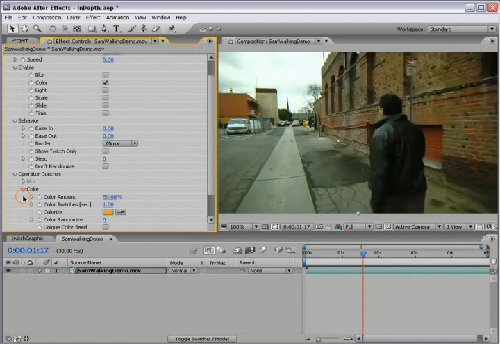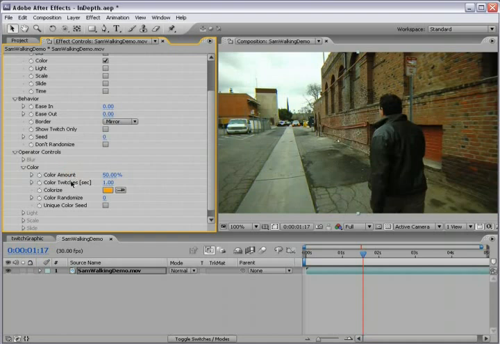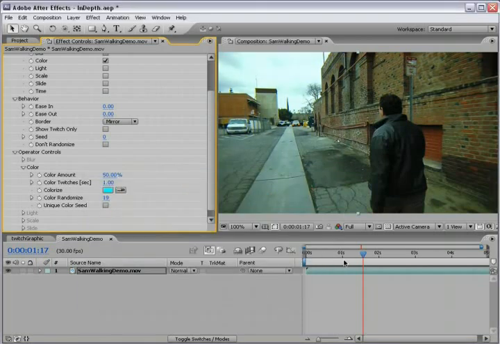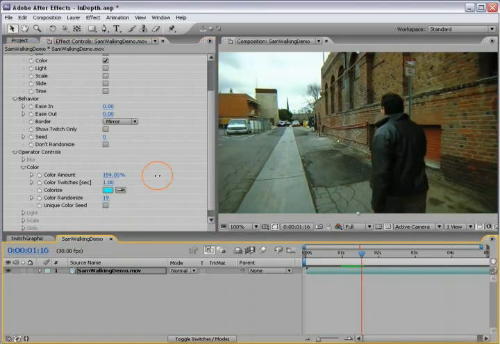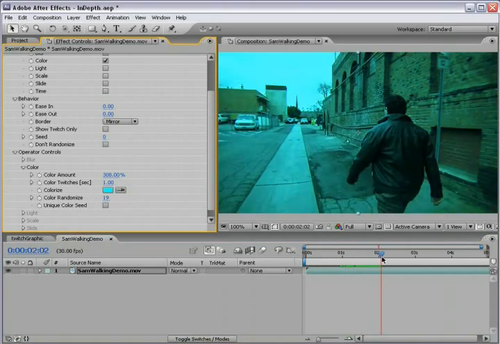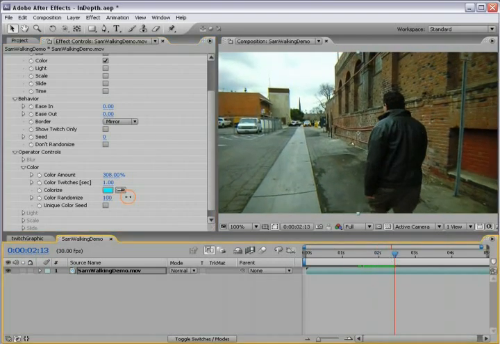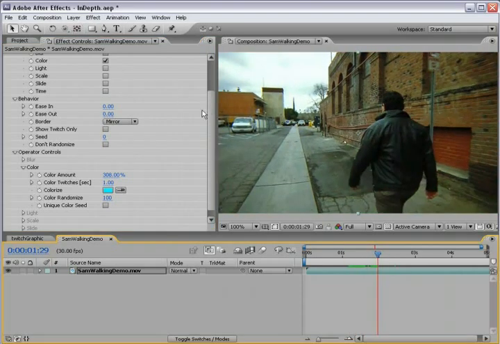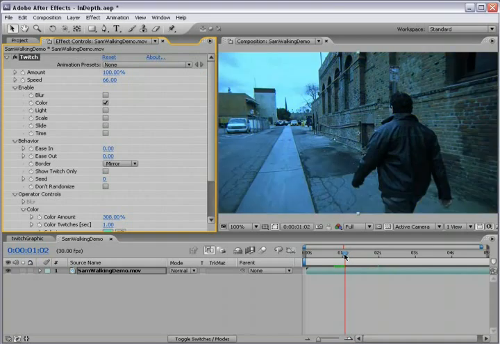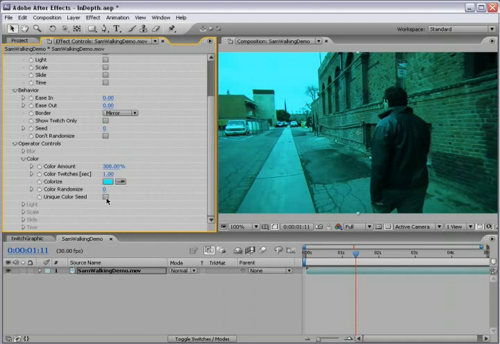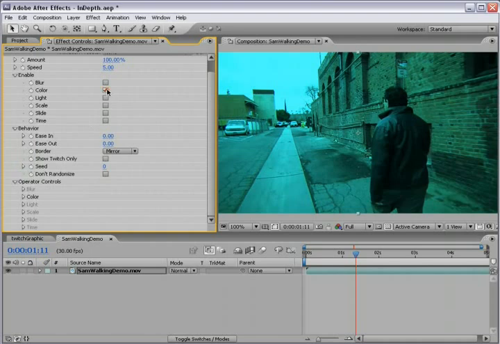Color, turn that on. This one's pretty straightforward, amount and speed. We also have the colorize and the randomness. So if you set this to like blue, turn the randomness up just a bit, you'll get a few different colors, but that are pretty close to that blue. And if you increase it a lot, then you're going to see a much wider spectrum of colors, like red and, let's see, we'll turn the speed up so we can see more things happening. But that's that. Color randomness, we'll turn that back down, and then again the unique color seed to sort of separate this from the other operators if you want.